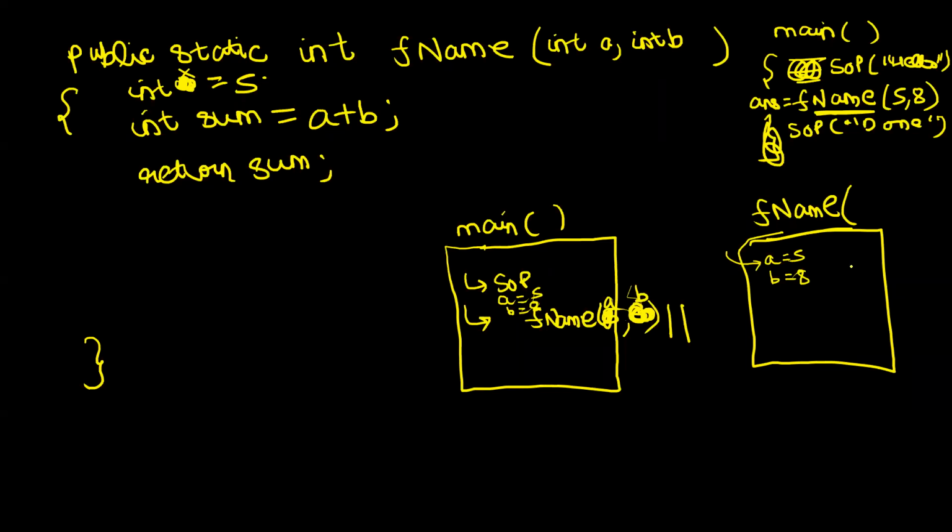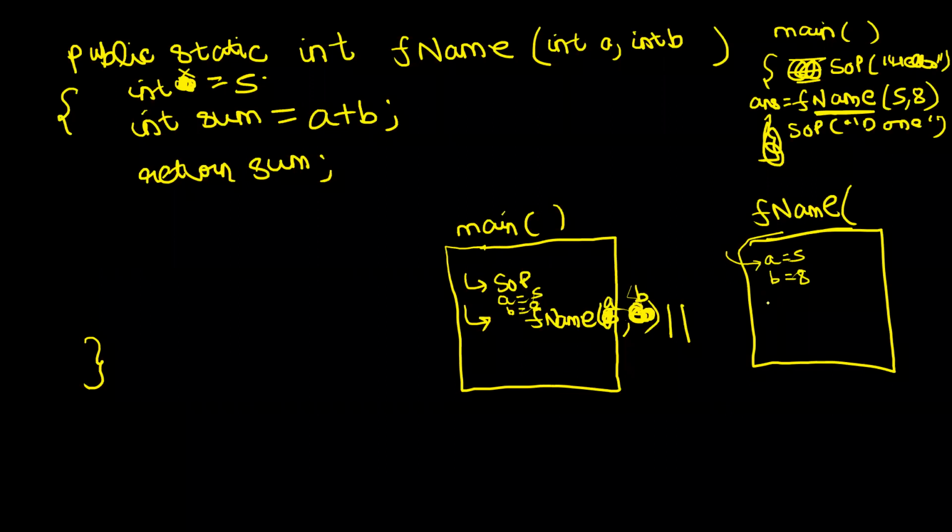What did I tell you? Whenever you call a function and pass a variable, a copy of the value is passed. A copy is passed, right? So this a and b is completely different from this a and b present in the context of the main method. Okay. So now a and b you got.